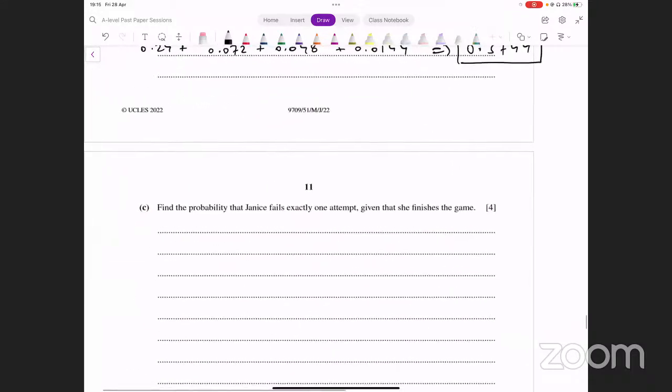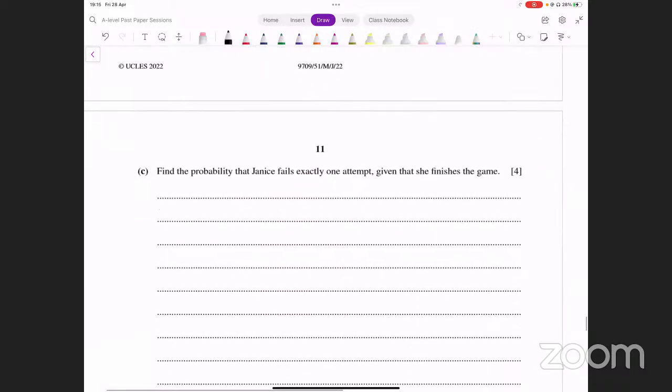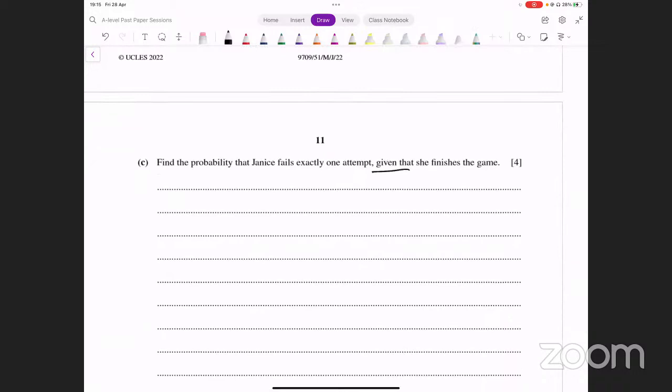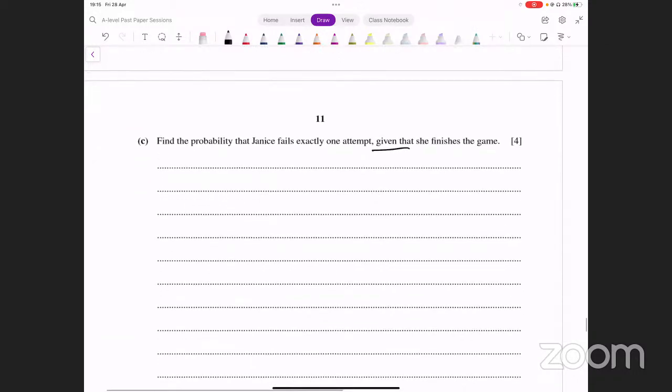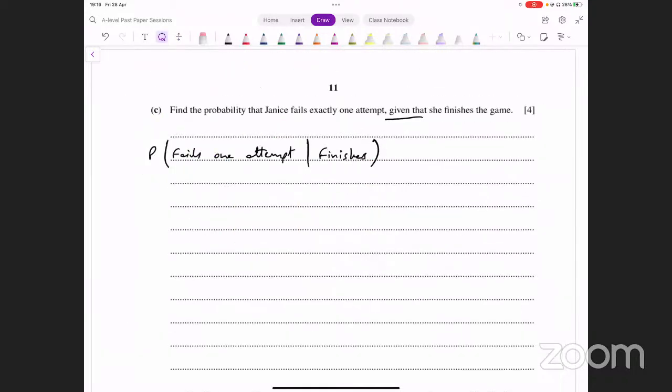It says find the probability that Janice fails exactly one attempt given that she finishes the game. So this is conditional probability given that she finishes the game. How do you find this out? Probability that she fails one attempt given that she finishes the game. ये आपको figure out करना है. Now this is conditional probability, right? Conditional probability का formula आपके पास क्या होता है? You can write that here on the side.